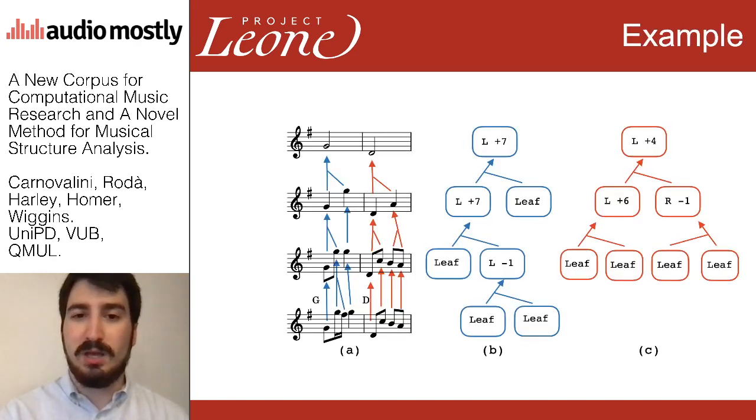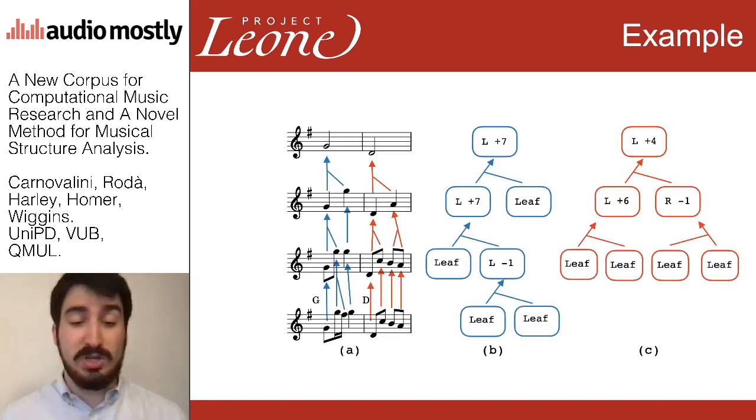Now, I'll make an example to be more clear. You can see two bars of music over the letter A, which come from the corpus, and you can see that there are 4 layers of simplification of this music. This is what our algorithm for the building of the Schenkerian tree did. It eliminates notes at every level until only one note is kept, to find only the more important notes in the melody to give an idea of the contour and the general structure. Over the letters B and C, you can see the simplified and compact representation of these two trees.